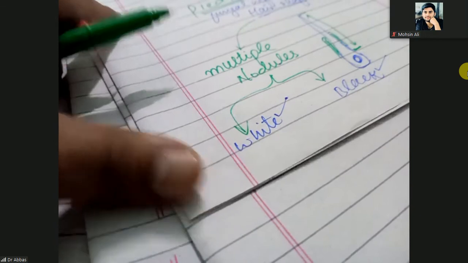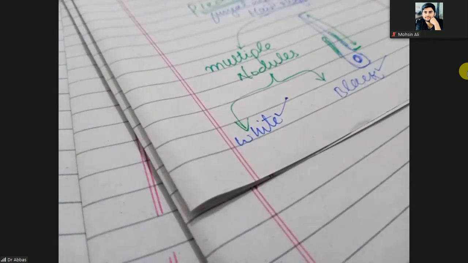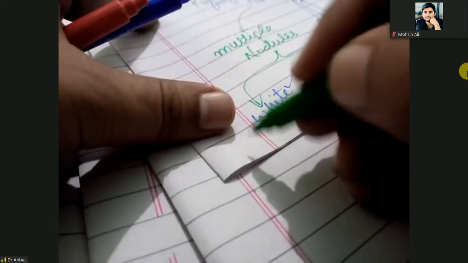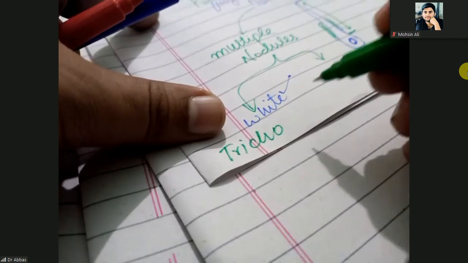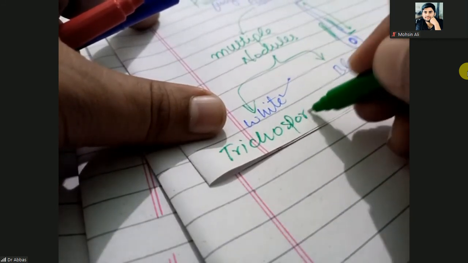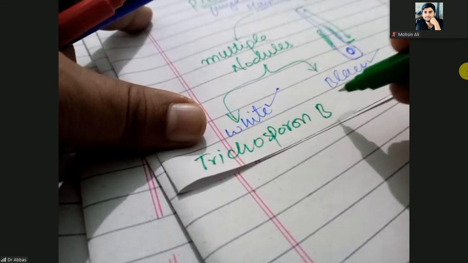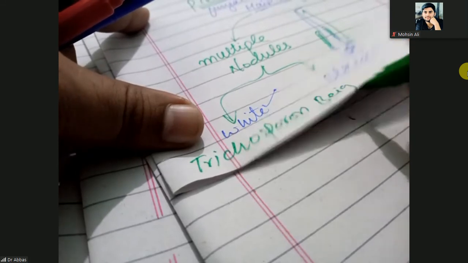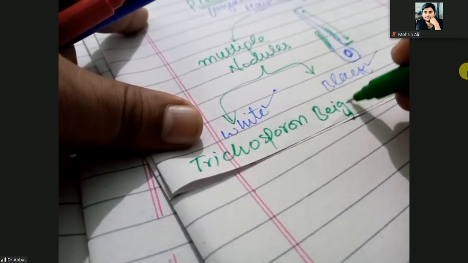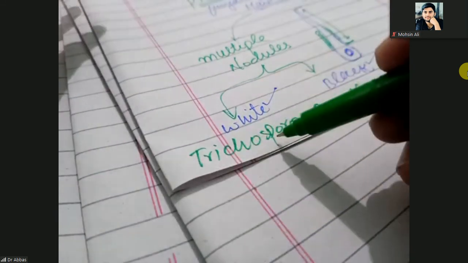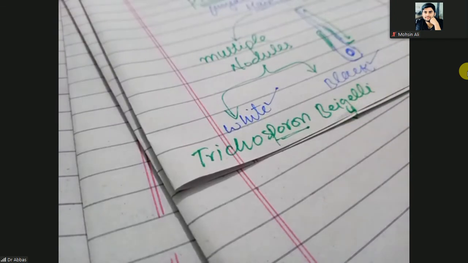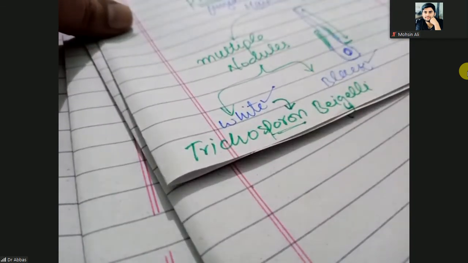But what is the white? If these nodules are white, then the causative agent is Trichosporon beigelii. Tricho means hair, sporon means shaft. So the causative agent is Trichosporon beigelii.